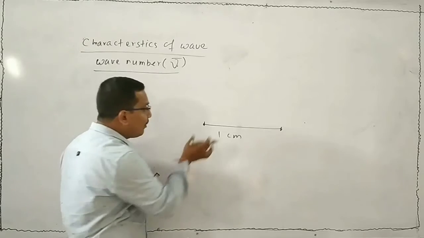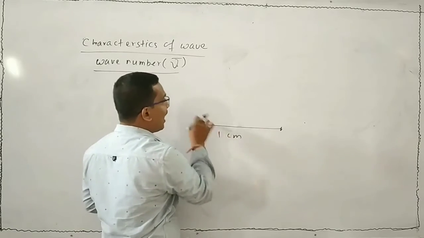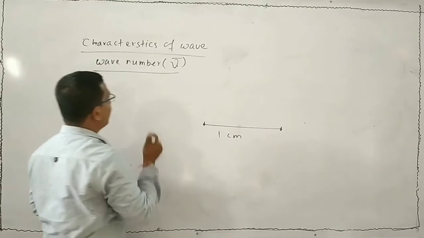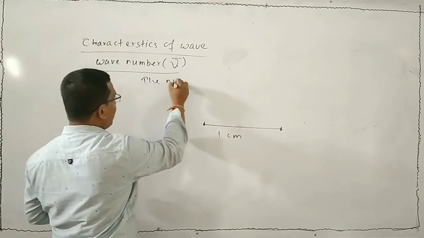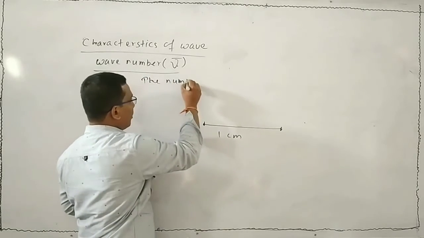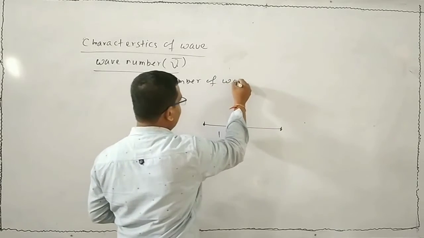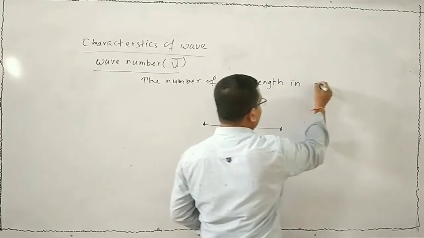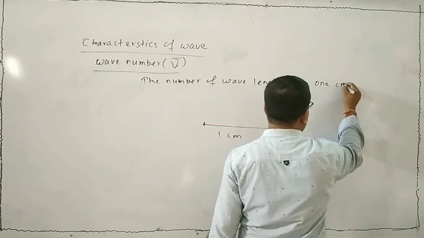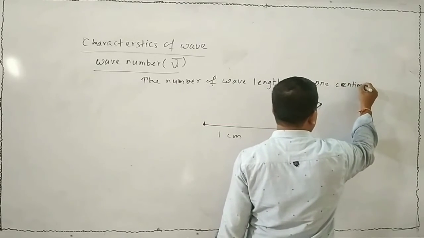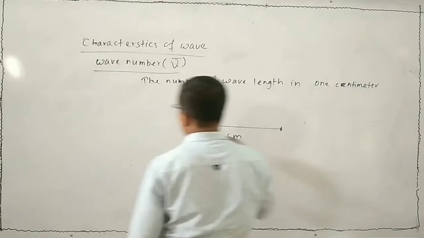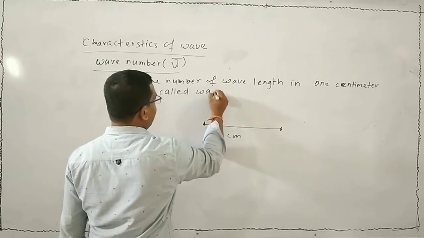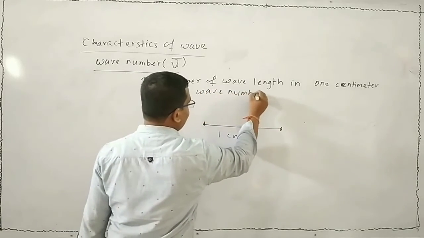How many wavelengths are present in 1 centimeter? The number of wavelengths in 1 centimeter is called the wave number. It is denoted by mu bar.